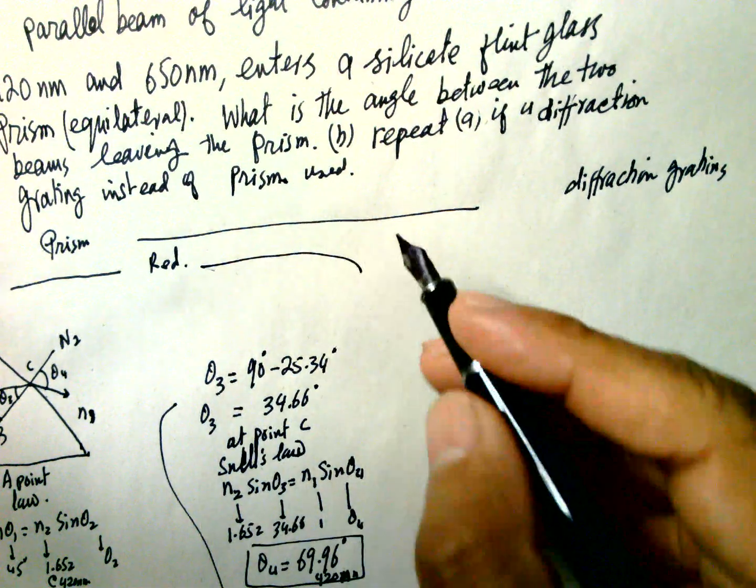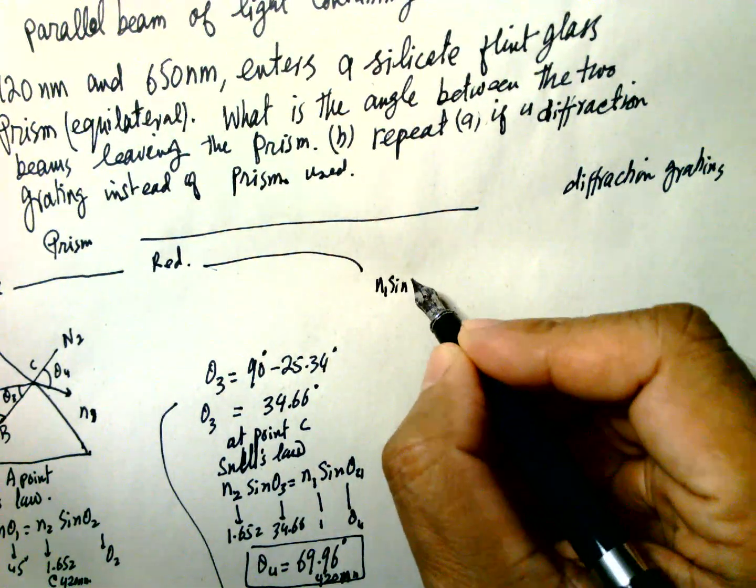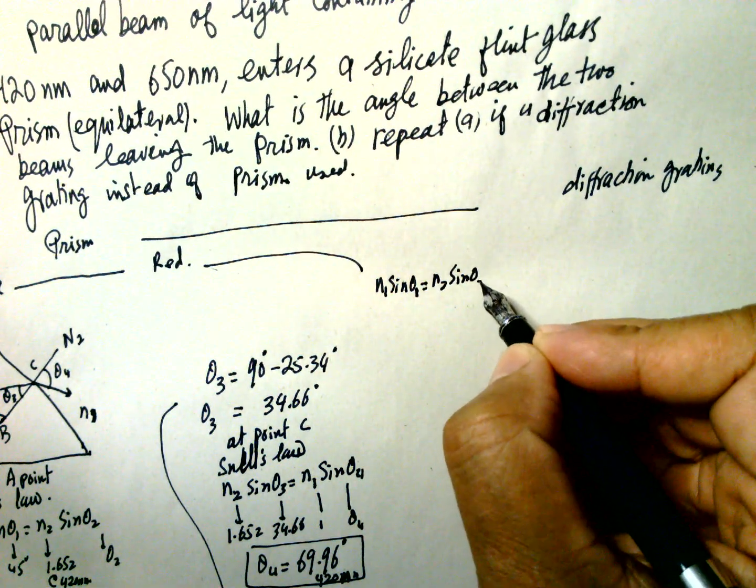Similarly, for the red, we can find out, as N1 sine theta 1 is equal to N2 sine theta 2.